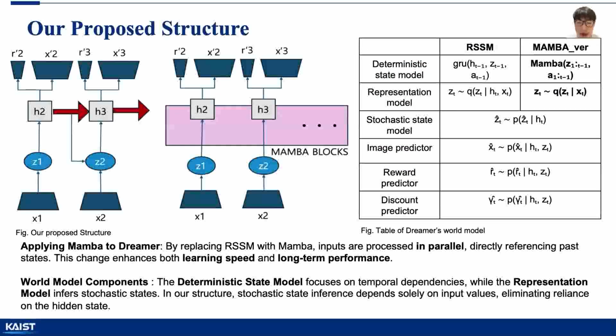To integrate Mamba into Dreamer, we replace RSSM, and the inputs are processed by Mamba. Mamba directly refers to past states, improving long-term performance. Dreamer has 6 components, with the deterministic and representation models dependent on the hidden state. Our approach removes this dependency, as in the table. This structural shift and Mamba's selection mechanism are expected to enhance long-term performance.